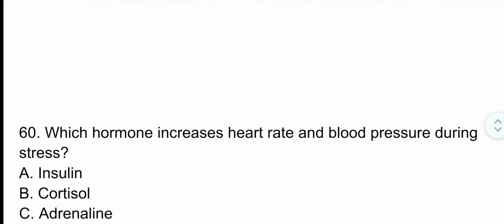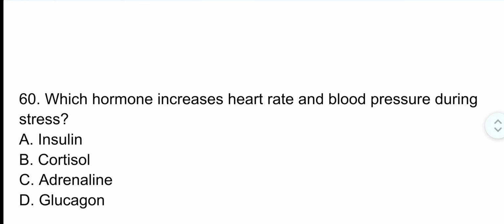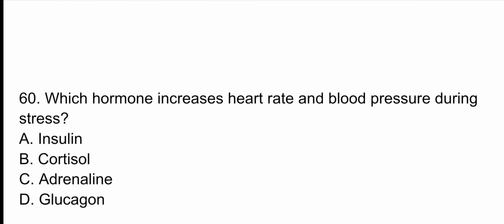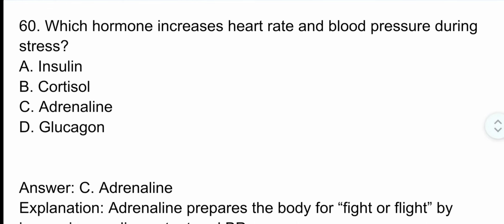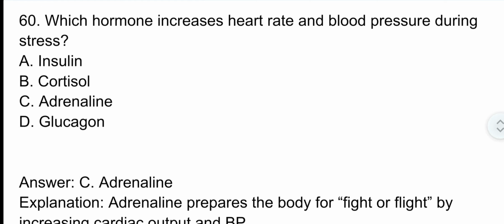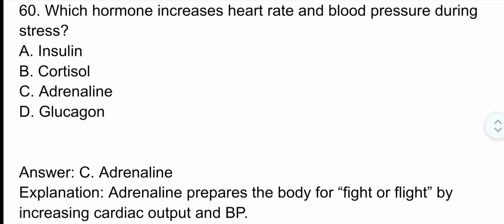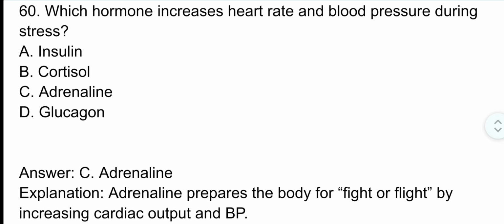Question number 60. Which hormone increases heart rate and blood pressure during stress? The correct option is option C. Adrenaline. Adrenaline prepares the body for fight or flight by increasing cardiac output and blood pressure.